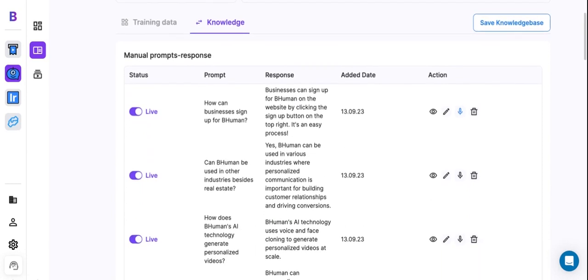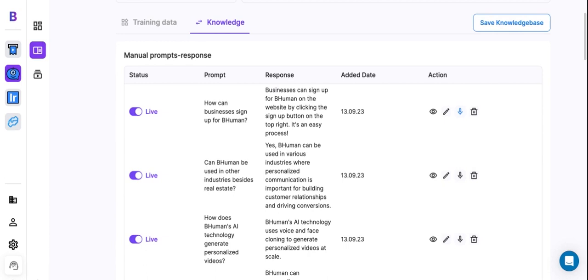Now, like I said, if you're just building a knowledge base for the first time, you won't have your responses because you haven't generated them yet. So how can we generate new responses? Well, by clicking Save Knowledge Base. That's going to lock in all of the knowledge we've just learned and start generating videos from that. Now, generating videos could take time.